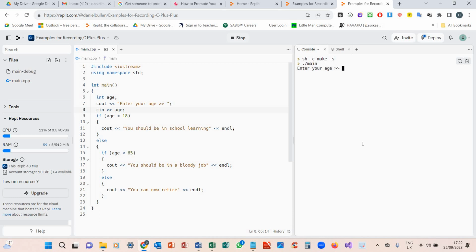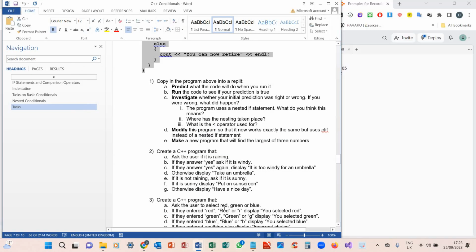Let's say I was to type in the number 65, however. We know it's over 18. So let's go to the else. Okay, is it under 65? No, it's not. I can retire. I could put my feet up. I could see if I could do well on Countdown, etc., etc. All have a Zimmer frame, stereotypical, by the way. Okay, never mind that. So we've done a predict, and we've run the code.